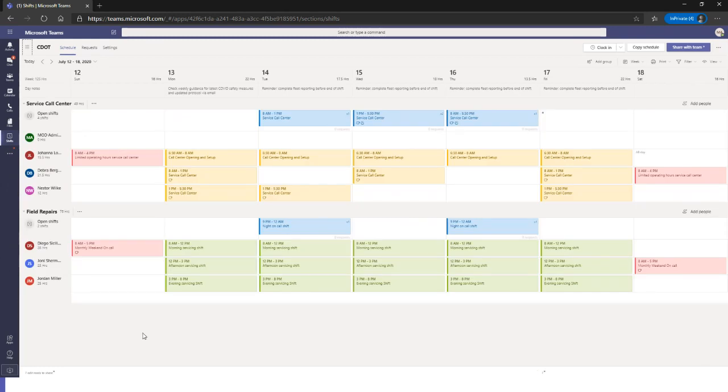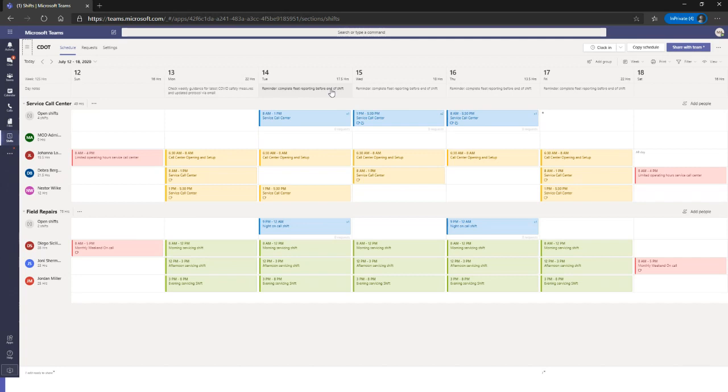Great, so this is the fully completed version of the one that I was just working on. A few other things to call out before we switch over to Darby. Up at the top, you have something called day notes. For me, I like to use this as reminders and just things that the employee should be checking before they begin their work. Here I have, check weekly guidance for latest COVID safety measures via email. And the rest of my days, I just have reminders about the reporting that should be done before the end